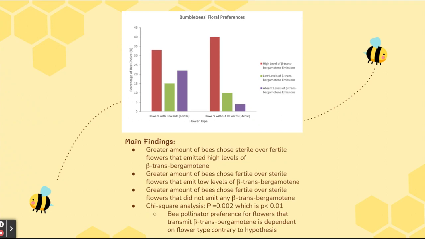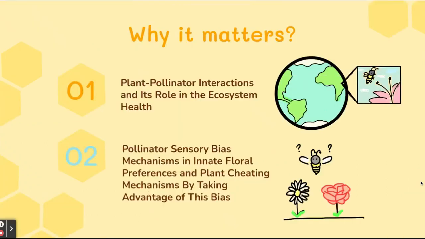And since I used categorical data for this project, I chose to do a categorical analysis of the data and got a p-value of 0.002, which is less than the alpha level of 0.01, which tells me that bee pollinator preference for flowers that emit beta trans-bergamotene is dependent on flower type, which is contrary to the hypothesis.